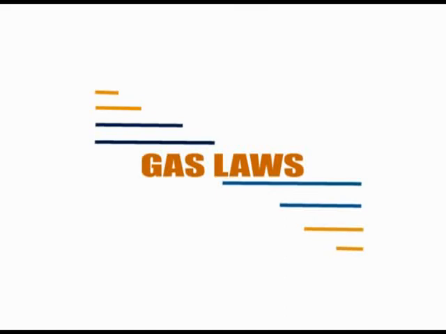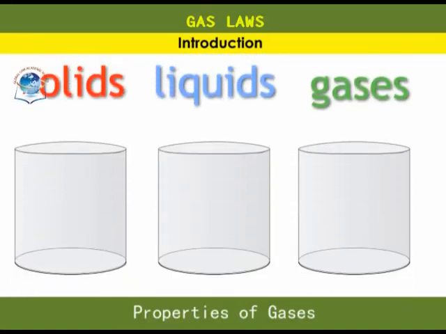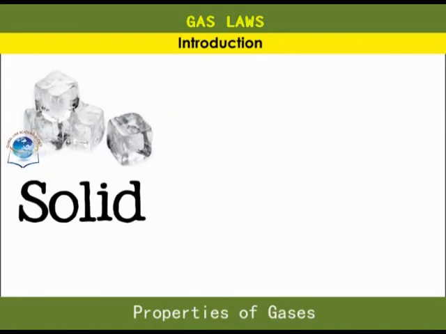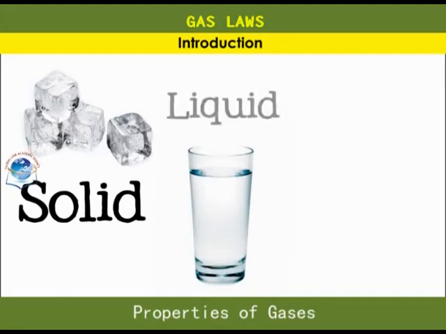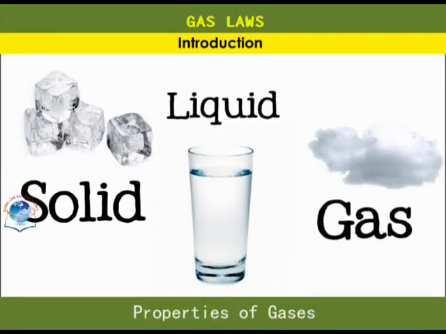Chapter 1, Gas Laws. Now, we learned about the three states of matter in Form 1 and the arrangement of particles in each of the states. Most substances can exist in any of three states, depending on temperature and pressure as well. In this chapter, we shall focus on the behavior of gases when subjected to various conditions.